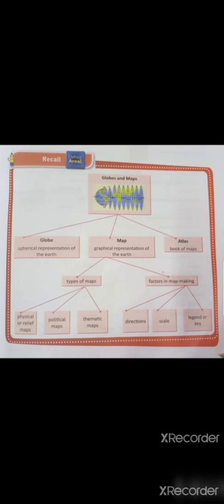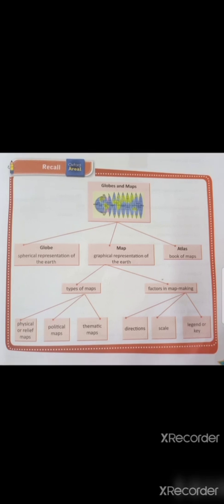There are three factors in map making. One is direction, second one scale, third one key. Directions. The four main directions, north, south, east, west, are called cardinal directions. There are some other directions like northeast, southeast, northwest, southwest. These are called subdirections.